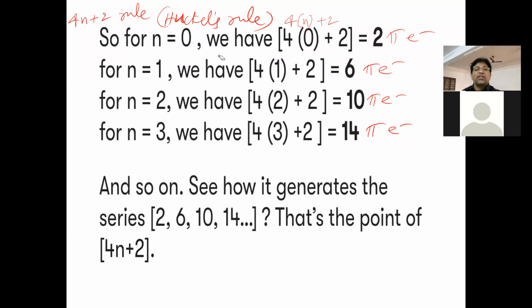So the first condition is that the organic compound should be cyclic, and all the atoms in the ring structure should be conjugated to each other. And the 4n plus 2 rule should be followed: 4n plus 2 pi electrons should be present, where n is an integer value. So these numbers can be taken as magic numbers: 2, 6, 10, 14 pi electrons will make an organic compound aromatic in nature.